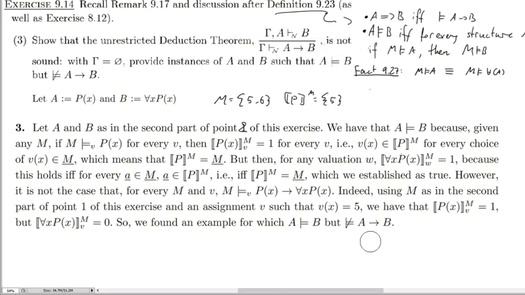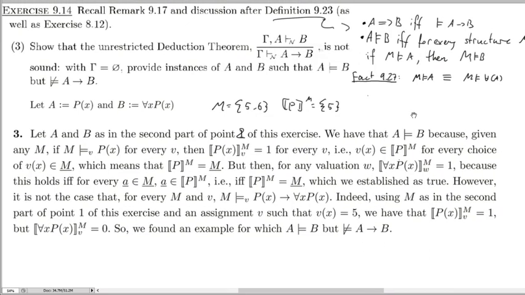So this was a bit confusing, but the main thing to take away from here is to pay attention that here we had A, and if the gamma isn't there, essentially A has been assumed, and if this A is satisfied under every M, it means that B is satisfied, because we have this for all x Px.